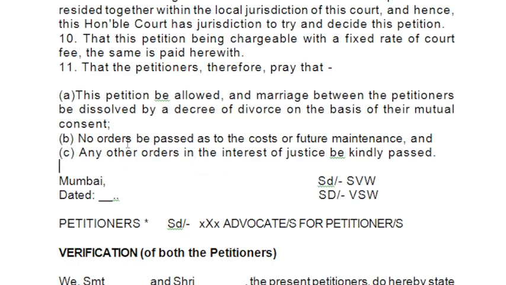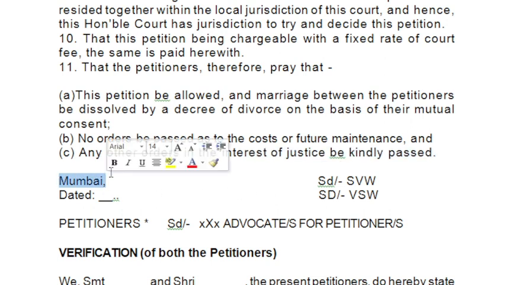That is why we are mentioning that no order for future maintenance costs should be passed. Then you have to mention another thing, that any other order in the interest of justice be passed. If the court thinks fit that any order is necessary, the court can pass that order.